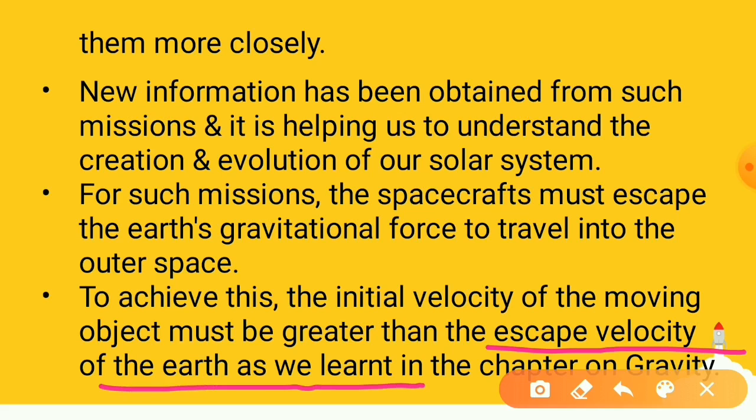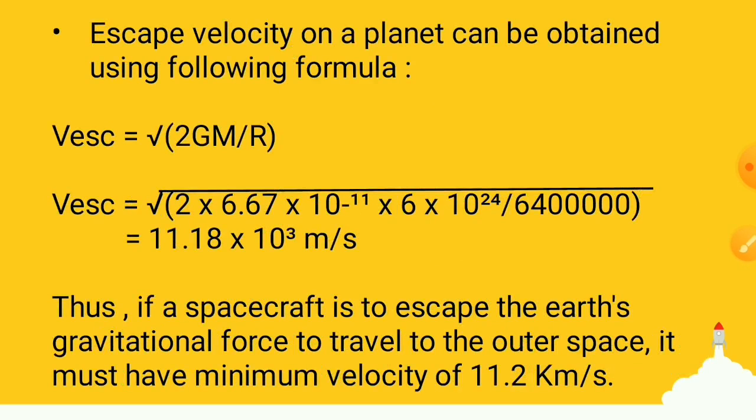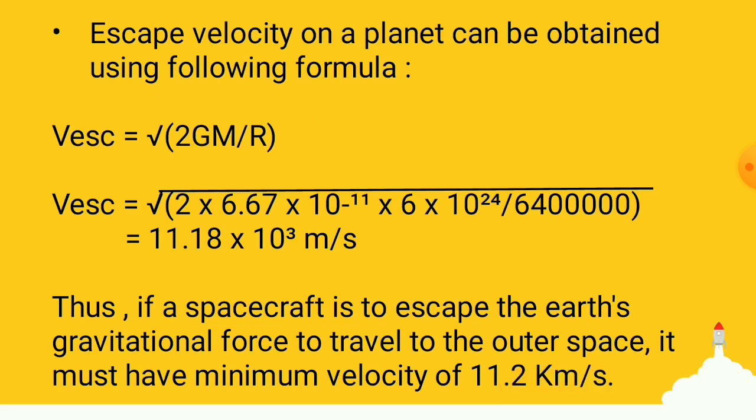This is a very important point, and we have learned this in the chapter on gravitation as well. Escape velocity on a planet can be obtained using the following formula: V escape equals root of 2GM by R. You substitute the value of G, that is 6.67 into 10 to the power minus 11, mass, that is 6 into 10 to the power 24, and radius, that is